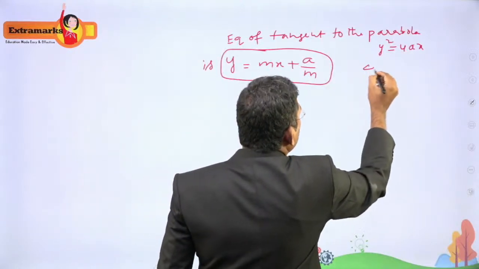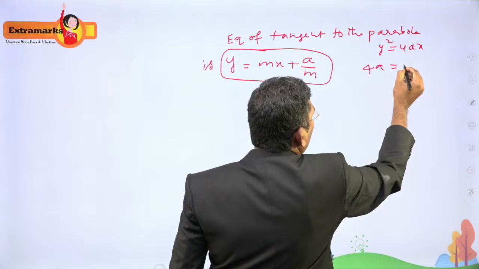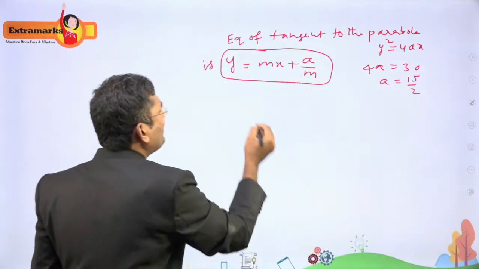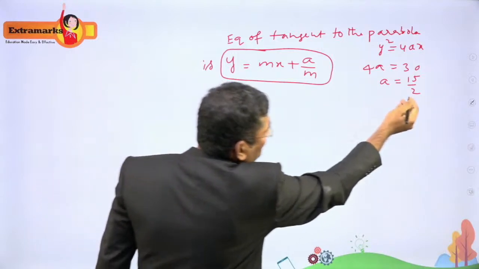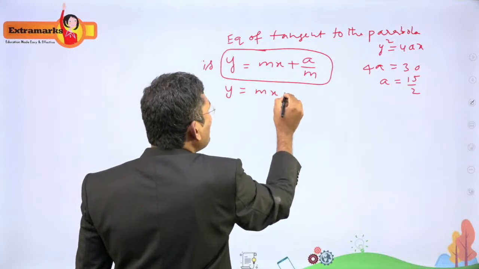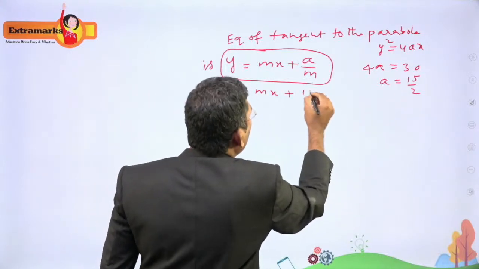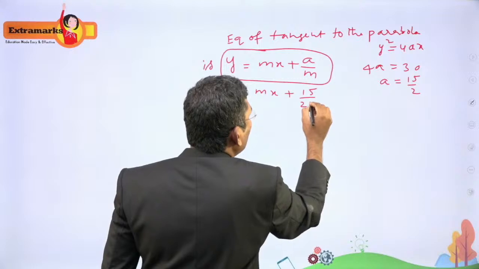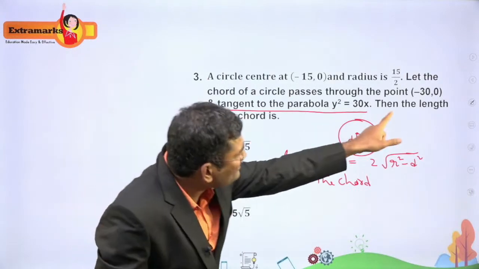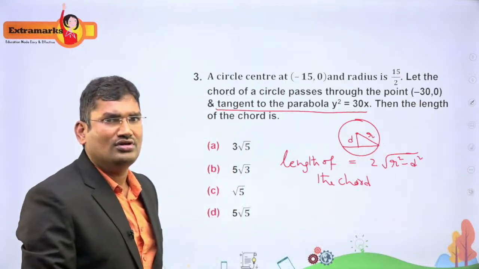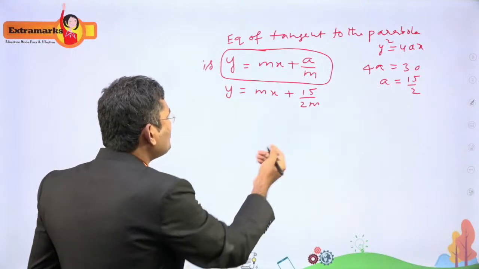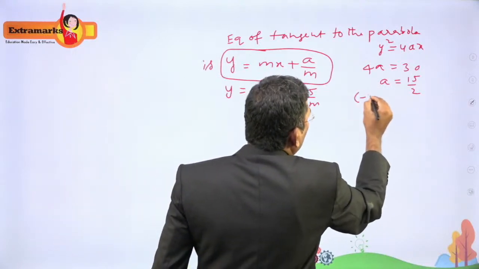Now I am comparing this with y² = 4ax. So 4a = 30, and a = 15/2. Now I am substituting this value here: y = mx + (15/2)/m. Now they give another piece of information: this tangent also passes through the point (-30, 0).